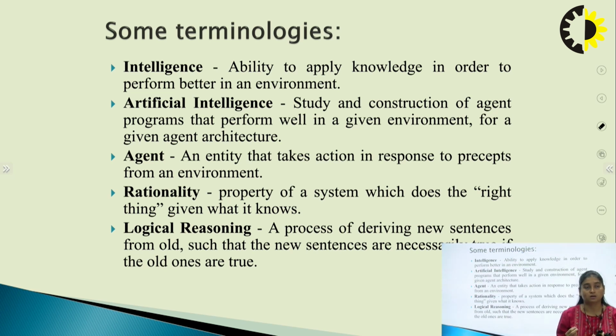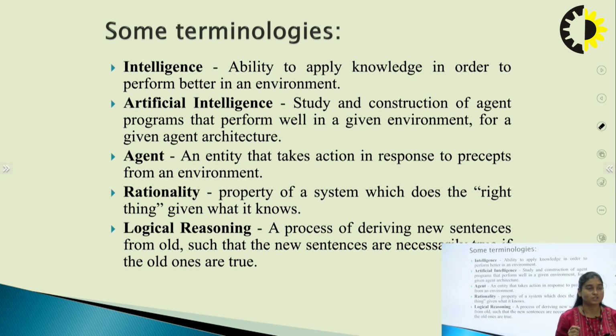The next term is agent. An agent is an entity that takes action in response to some percepts from an environment. Suppose I am taking some perception from the environment. Perception is like input, whatever I am getting from the environment, and in response to that particular perception, I am giving some response. This is the role of an agent.